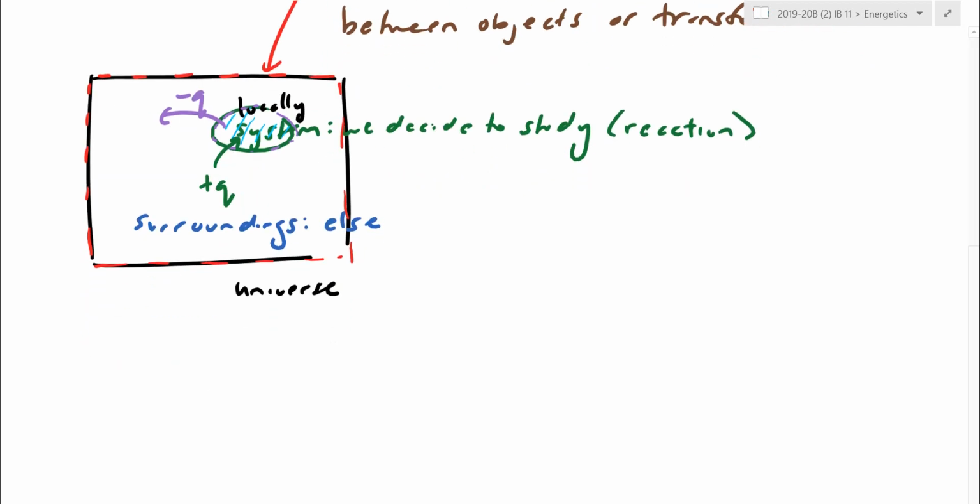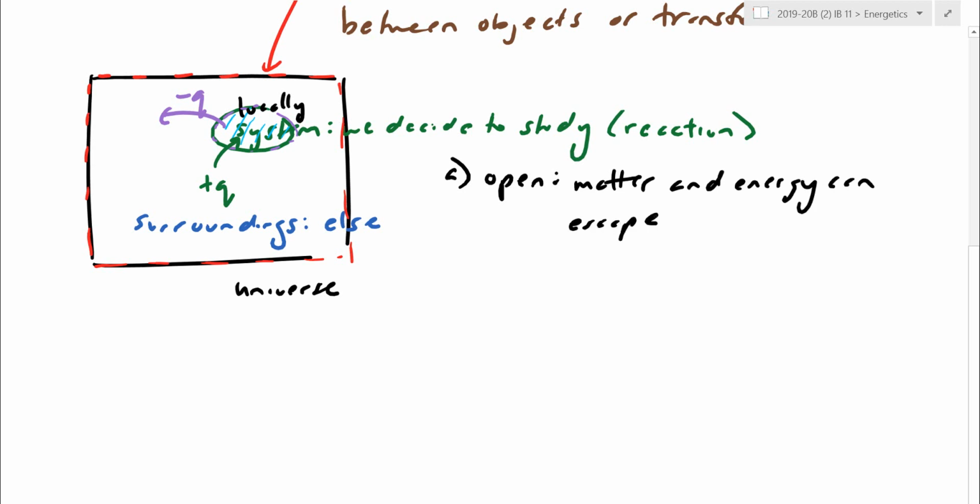Let's just have a look at different types of systems here. For our systems, for our chemical reactions, we can set up our system in what's called an open system. As the name suggests, an open system here is one in which matter and energy can escape. So if I just draw a picture of an open system here, that could be as simple as, let's say I'm doing a dissolving reaction. I have some powder down here. I drop it in a bunch of water.